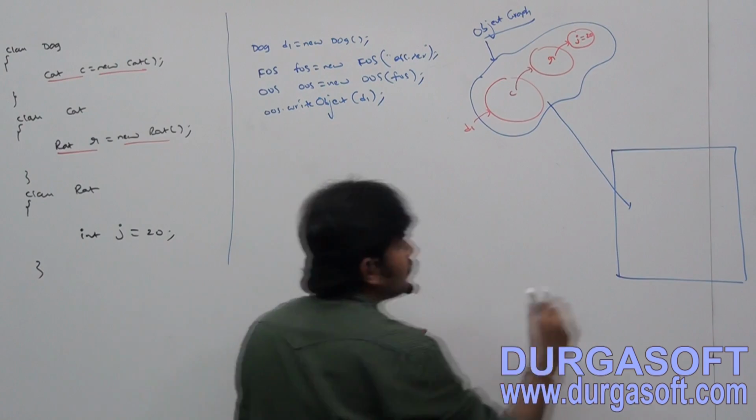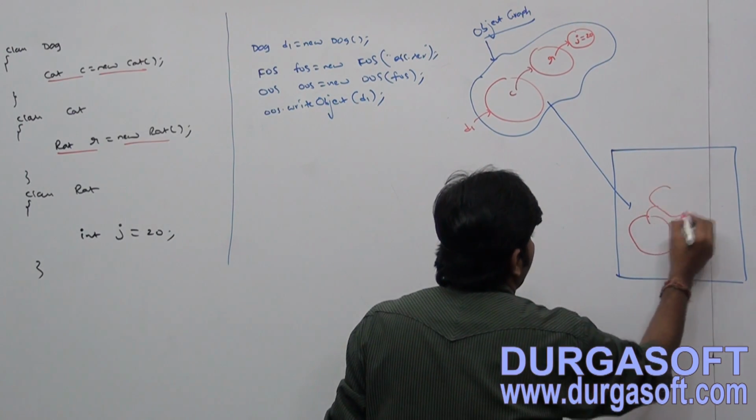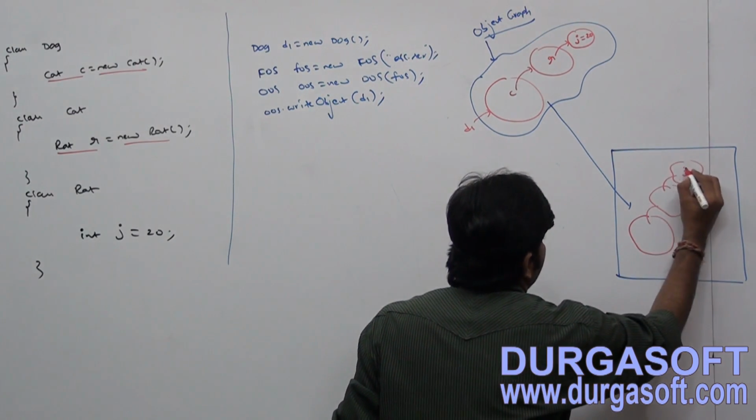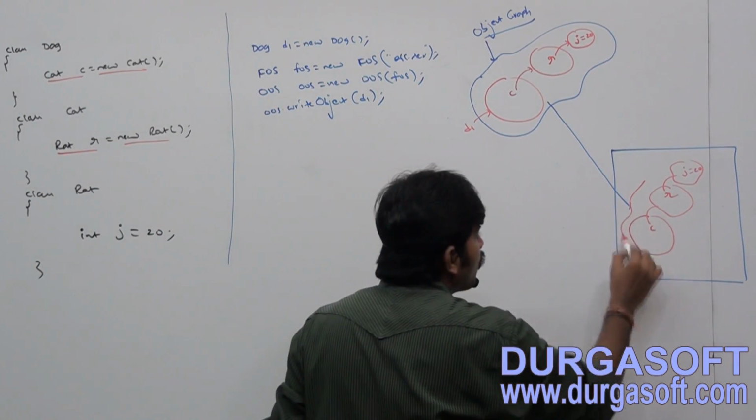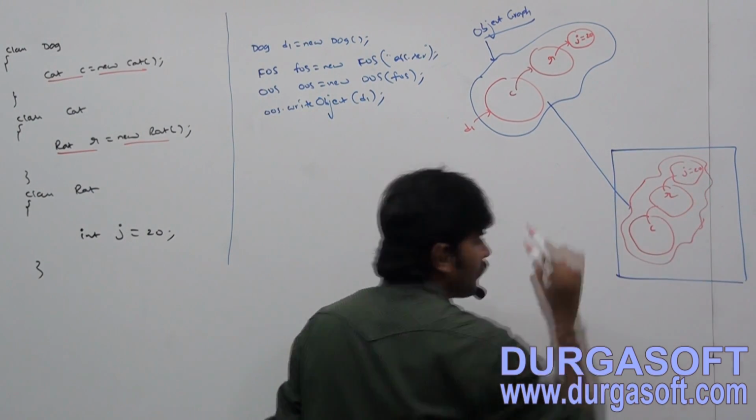Do you know how many objects are there? Dog, cat, and then rat, and then j. Here, see, like this. This total group by default will be serialized to the file.